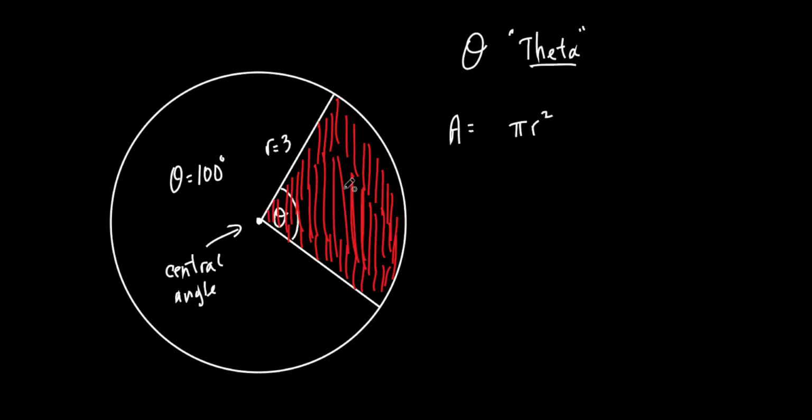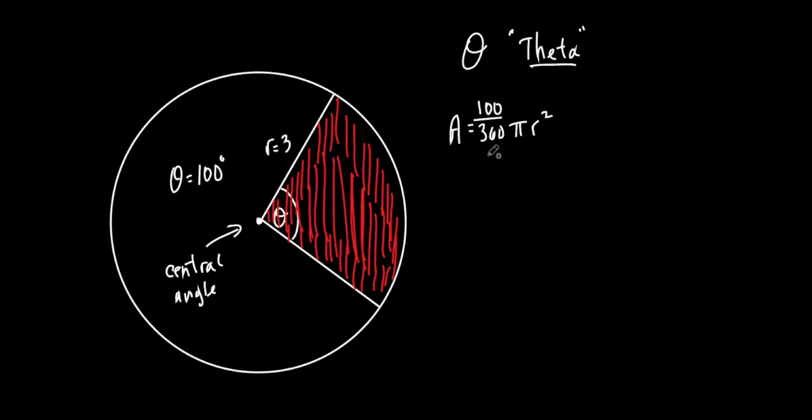It's not a third. It's 100 degrees out of 360. You got it. It's 100 degrees out of the whole circle. How many degrees is the whole circle? 360. So this would be what? 100 out of, divided by 360. Everybody see that?